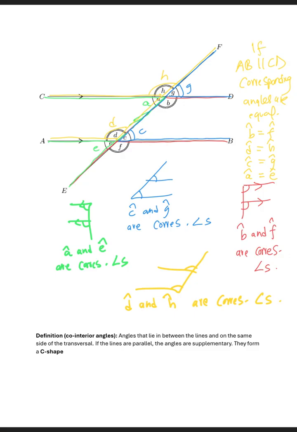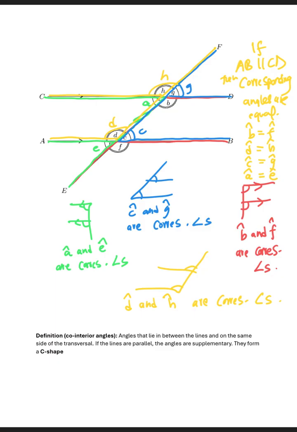If AB is parallel to CD, then the corresponding angles are equal. Very important. So when lines are parallel, the corresponding angles that are formed will be equal. Don't forget that. And then the definition of co-interior angles. These are angles that lie in between the lines and on the same side of the transversal. If the lines are parallel, the angles are supplementary.